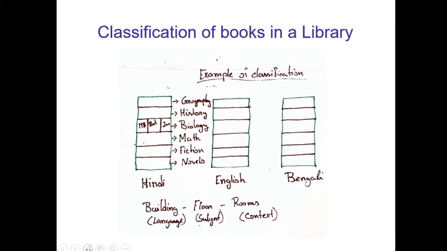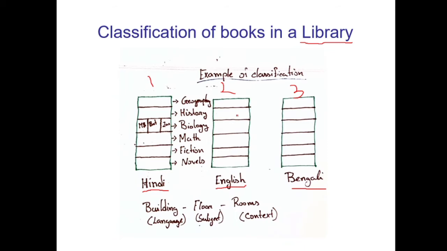that we will try to understand via an example. Okay, let's see what example. Suppose we are in a library. Let's see how the books in a library are classified. Suppose in that library there are 3 buildings. So what we are doing is classifying the books. Suppose in building number 1, only books written in Hindi will be there. In building number 2, only books written in English will be there. In building number 3, only books written in Bengali will be there, right?